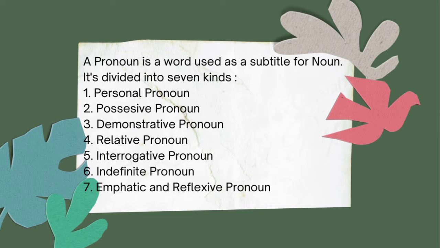A pronoun is a word used as a substitute for a noun. It is divided into 7 kinds. The first is personal pronoun, the second possessive pronoun, the third demonstrative pronoun, the fourth is relative pronoun, the fifth is interrogative pronoun, the sixth is indefinite pronoun, and the last is emphatic and reflexive pronoun.